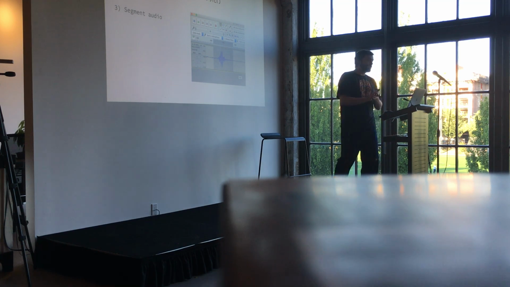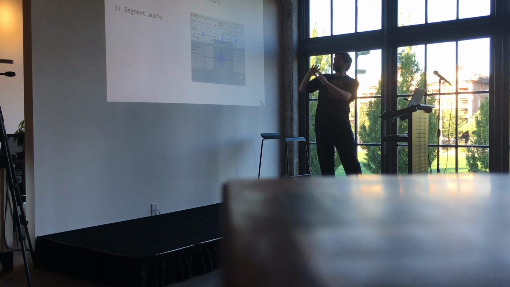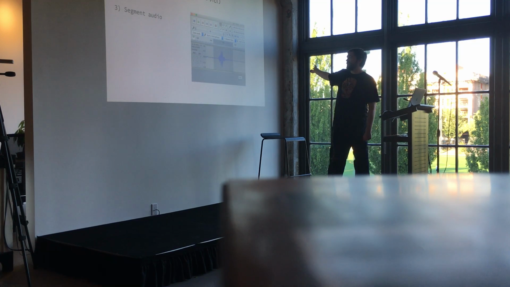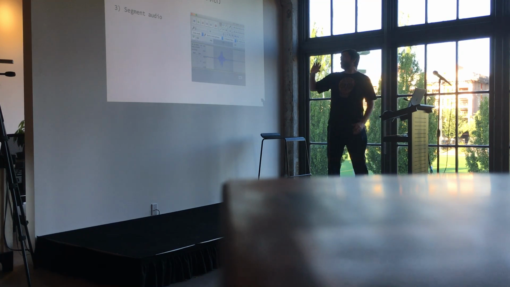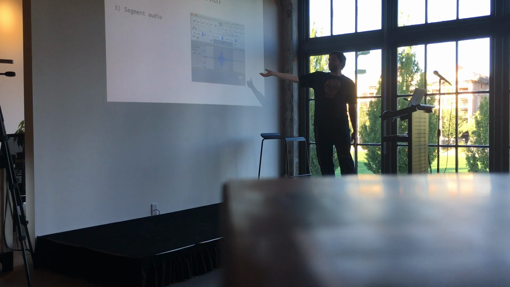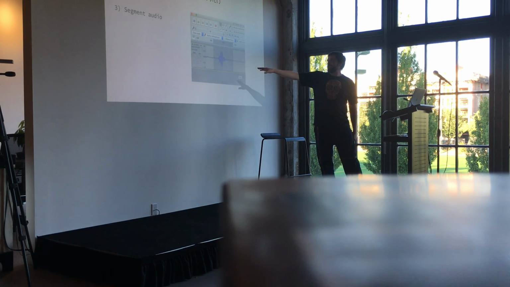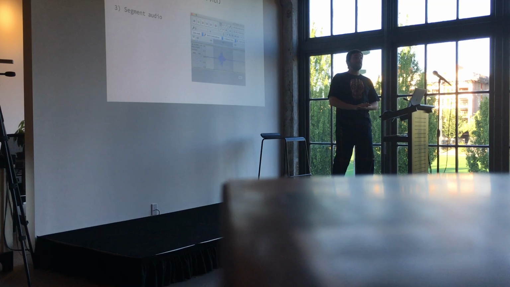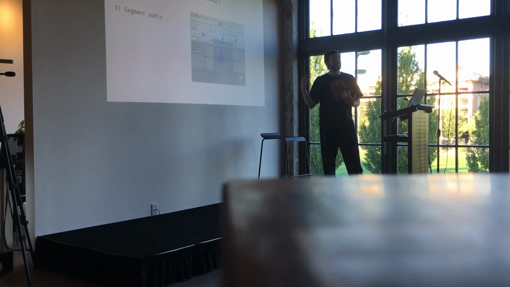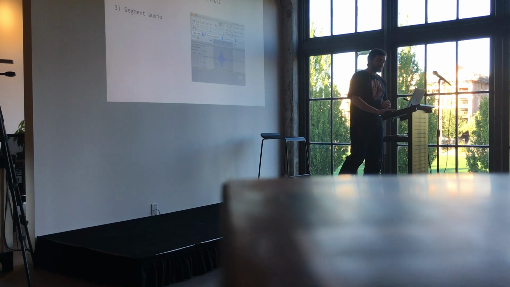So the next step is to segment the audio. So we have our big clip. You can imagine it's a multi-minute clip, and we just want what's called regions of interest. It finds the beginning of a noise, and then it adds some padding, and then it finds the end of it, and this stuff is configurable. It's about a second long or something. So the goal of this is we want to remove all the silence. And then with this segment, that's when we calculate all the different audio features.